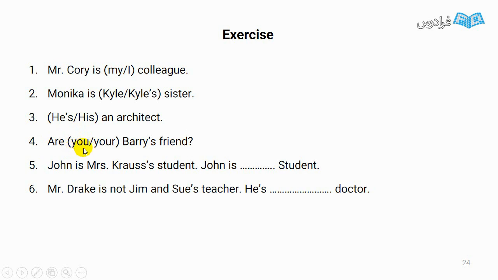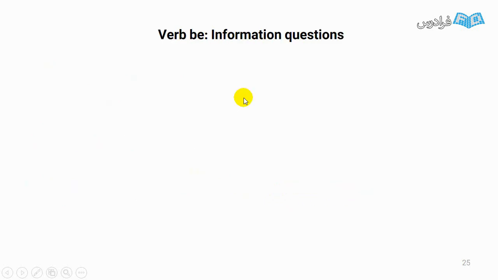Are you Barry's friend? John is Mrs. Cross's student. John is, instead of Mrs. Cross, we have to use her. And this one. Mr. Drake is not Jim and Sue's teacher. He is, instead of Jim and Sue, we have to use their. He is their doctor.